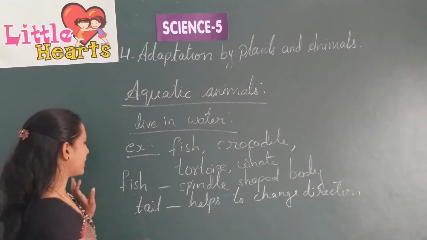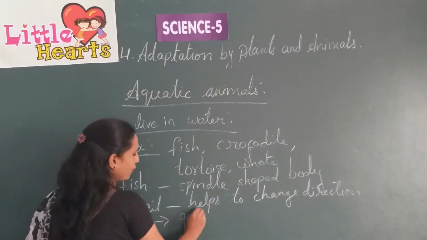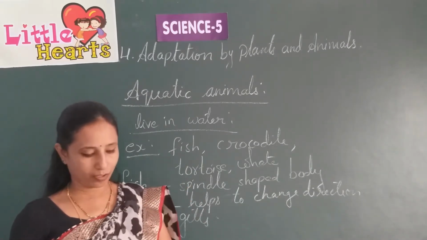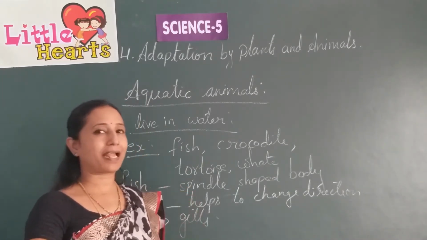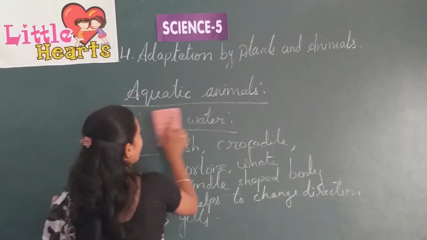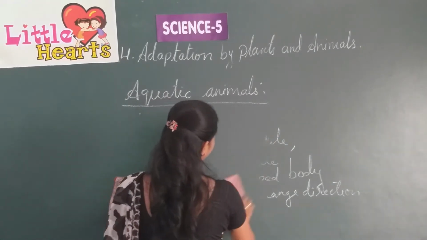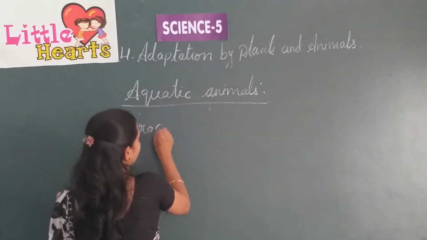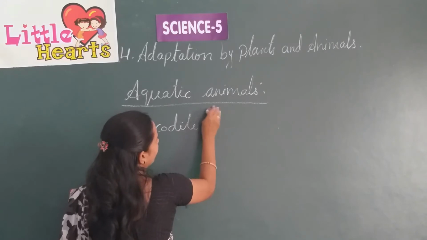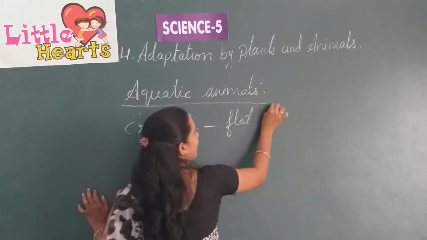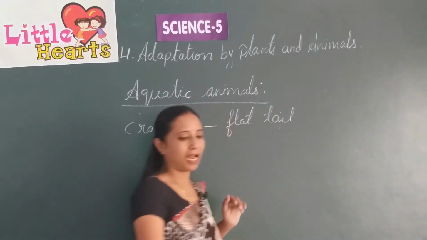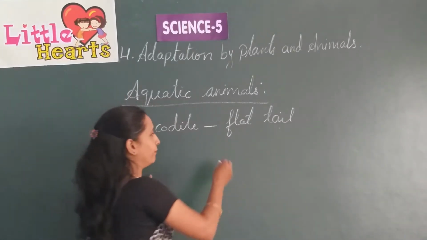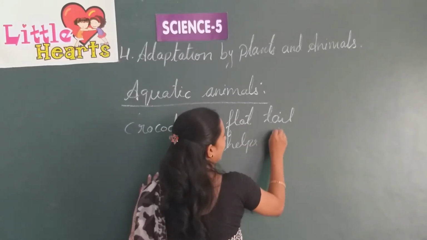And how does this fish breathe? With the help of gills. And next we are going to learn about the crocodile. The crocodile has a laterally flattened tail which gives support to that animal. Flat tail, which gives support and helps to swim.